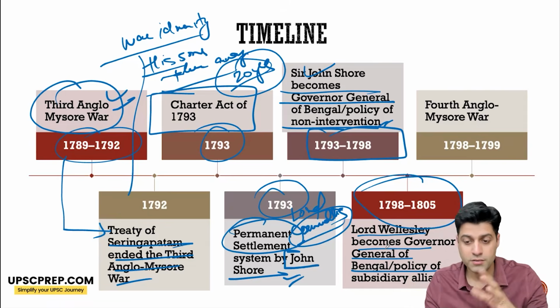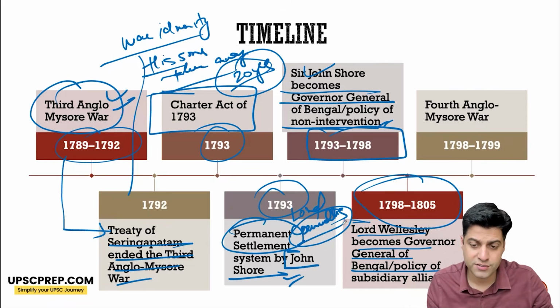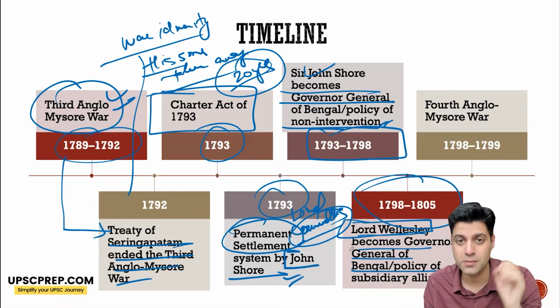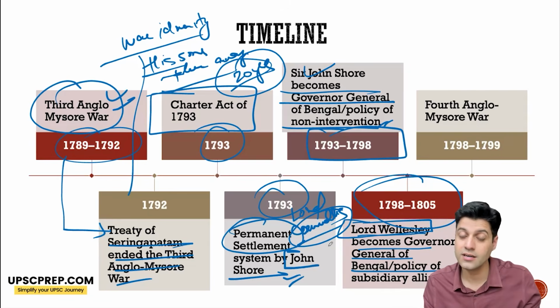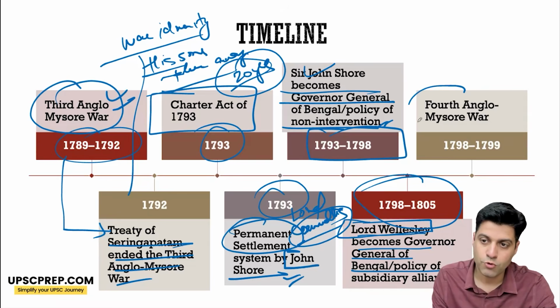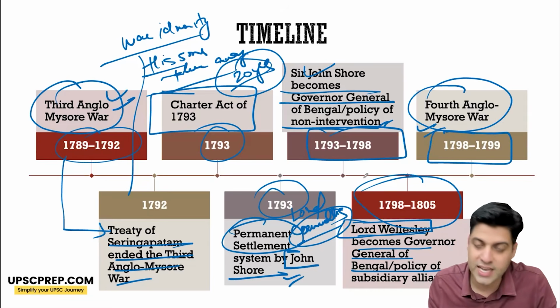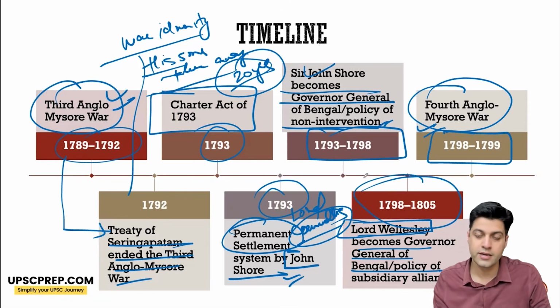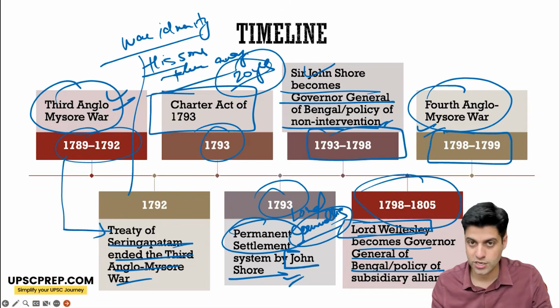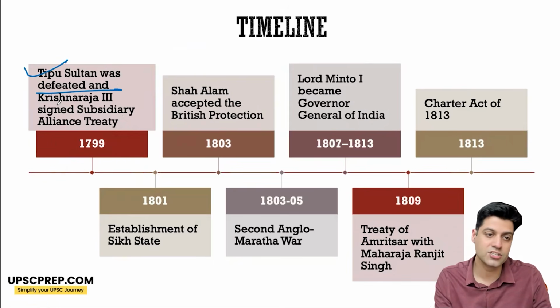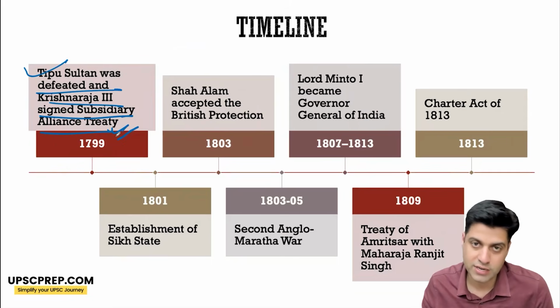Many people get confused between Lord Wellesley and Arthur Wellesley. Do not get confused. Arthur Wellesley is his brother, who later on becomes the commander in chief under him, and Lord Wellesley is the Governor General of Bengal. The Fourth Anglo-Mysore War happens and it ends with the death of Tipu Sultan. Tipu Sultan was defeated and killed, and Krishna Raja III signed the subsidiary alliance treaty with Wellesley in 1799.